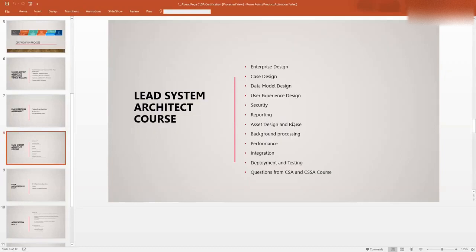Then you have asset design and reuse. We discussed the component rule sets. How do you design activities or components which can be reusable? You can go and discuss reusable components, and what things to keep in mind while redesigning components.